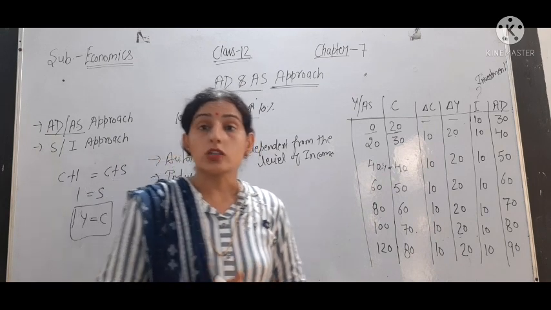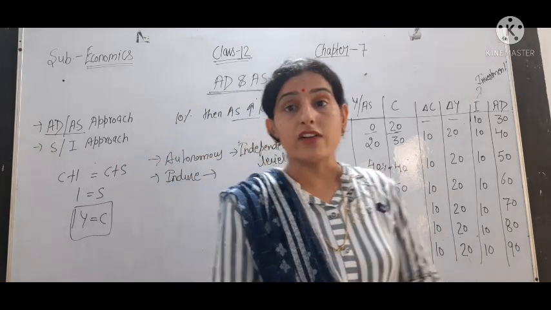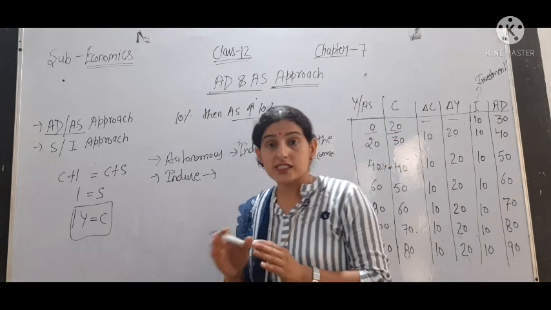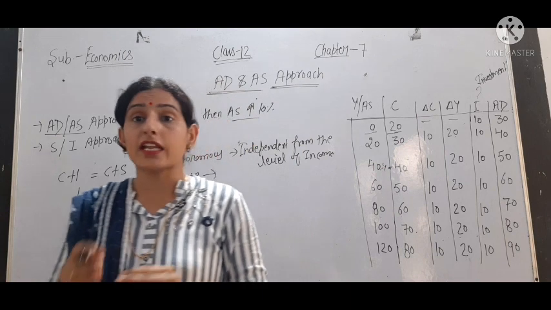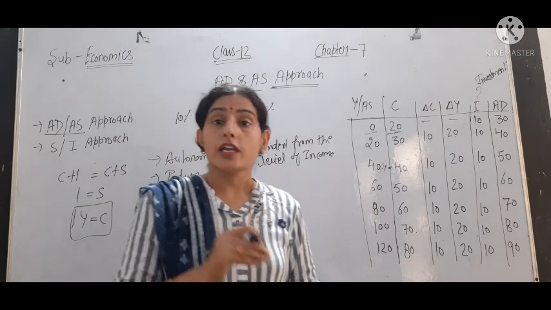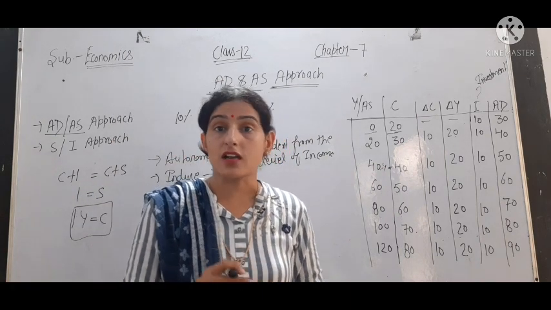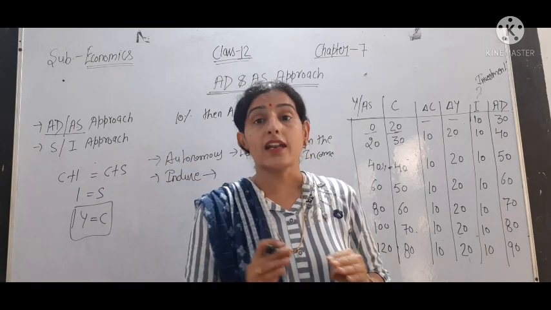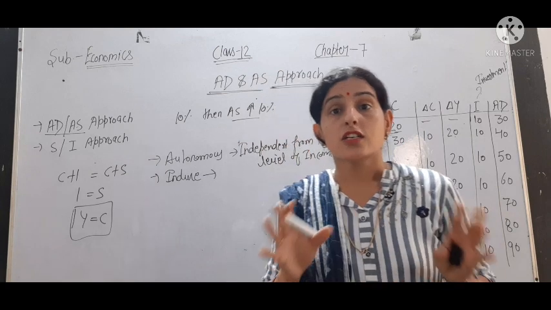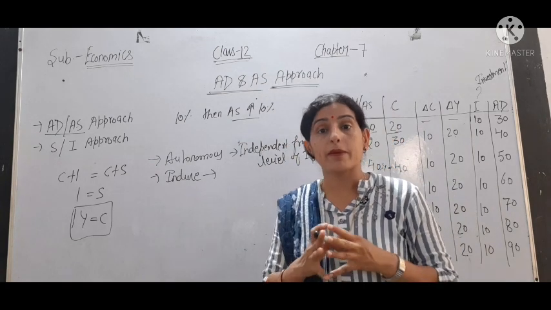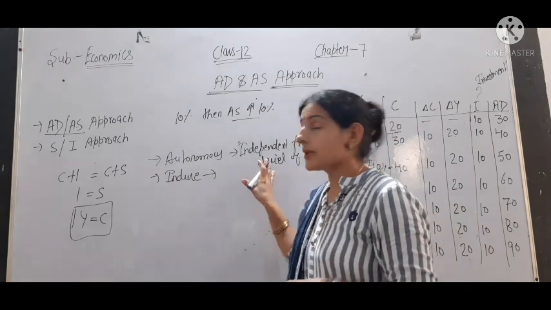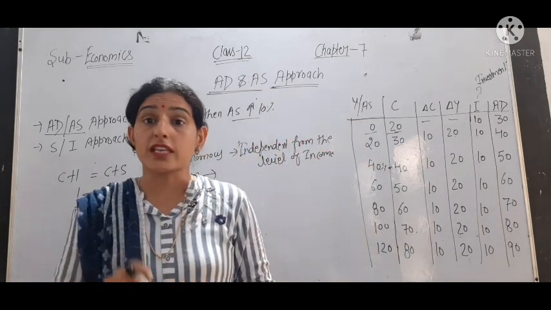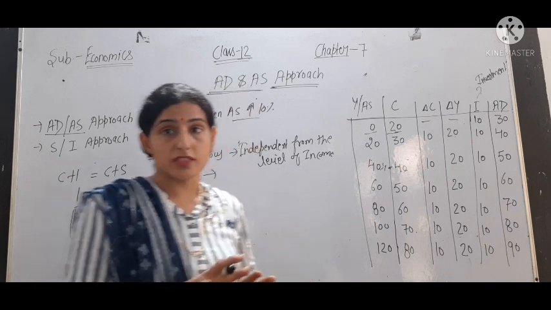Mainly, autonomous investment is done by the government in the economy and it is free of profit. Profit से भी ये फ्री होती है कि अगर प्रॉफिट नहीं भी हो रहा है तो भी गवर्नमेंट को इकोनॉमी में मिनिमम इन्वेस्टमेंट करना जरूरी है. Why? To keep the economy in equilibrium or balance. ये मिनिमम ऑटोनॉमस इन्वेस्टमेंट गवर्नमेंट को करनी जरूरी होती है. So Keynes' view was related to autonomous investment.